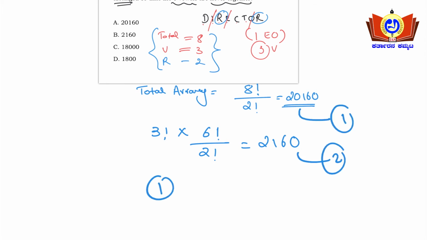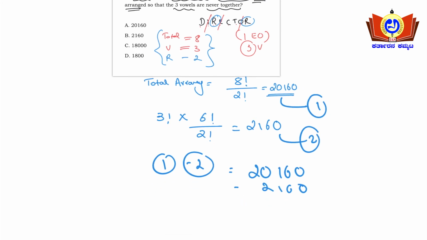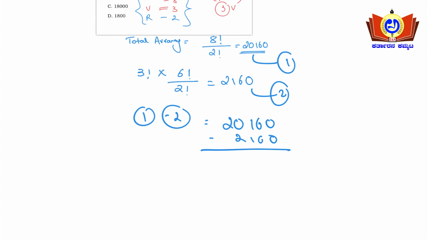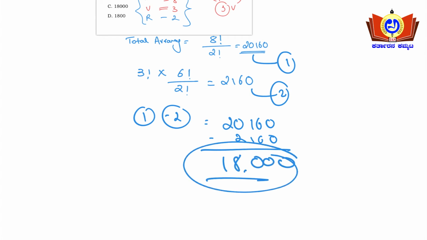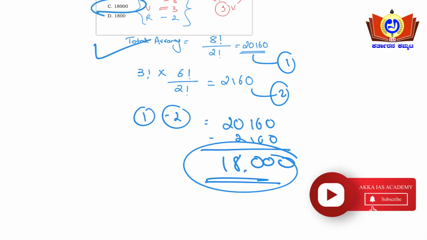Okay, 1 minus 2 you need to make here, because the 3 vowels are never together. The question tells us the condition that 3 vowels should never be together. So 1 minus 2 is nothing but 20,160 minus 2160. So this will be 18,000. 18,000 is the answer here. Simple, right? So option C is the right answer here.